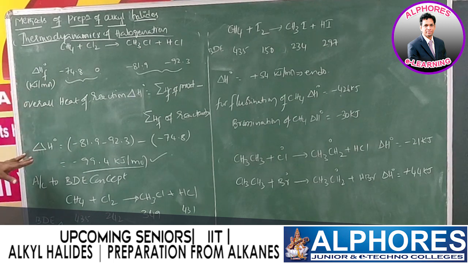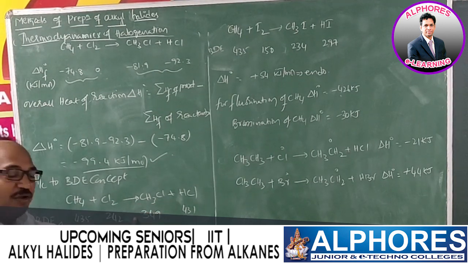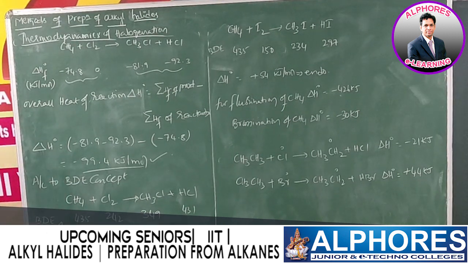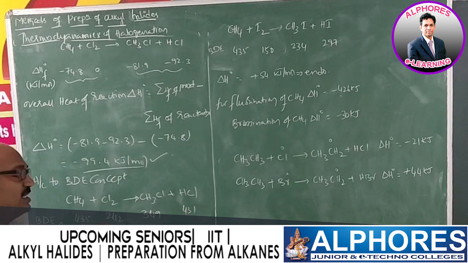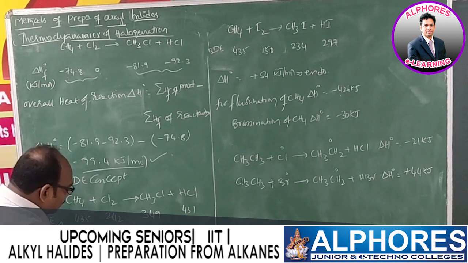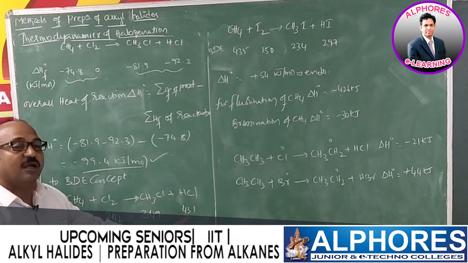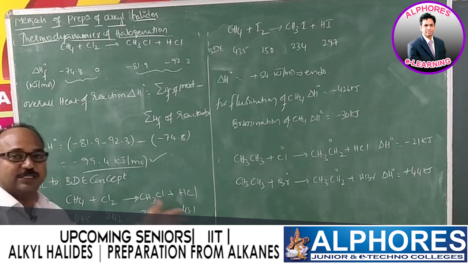Now let us check according to the bond dissociation enthalpy concept. As per bond dissociation enthalpy, here the bond dissociation enthalpy of methane is 435 and chlorine is 242 kilojoules, whereas chloromethane is 349 and HCl is 431. Here also delta H naught is nothing but total bond dissociation enthalpy of bonds broken minus bond dissociation enthalpy of bonds formed, irrespective of sign.